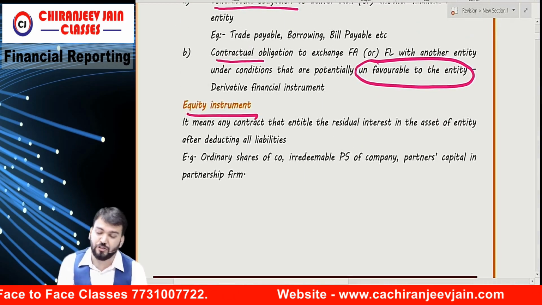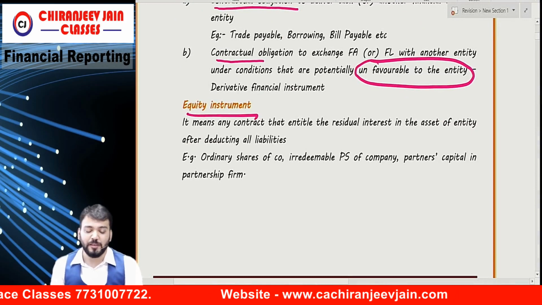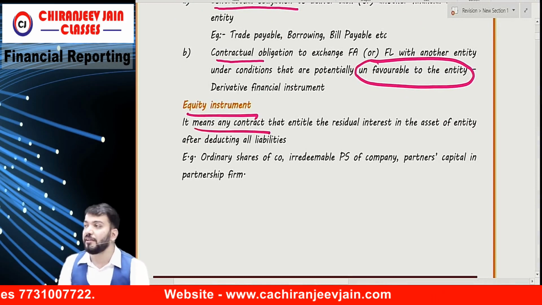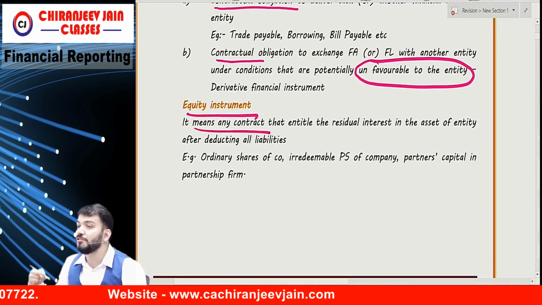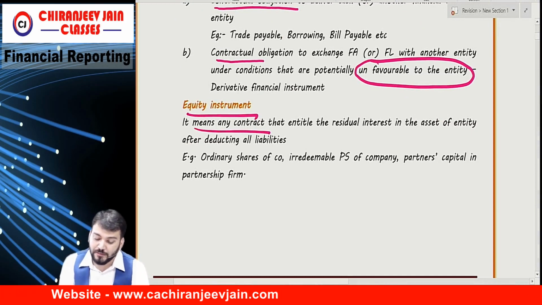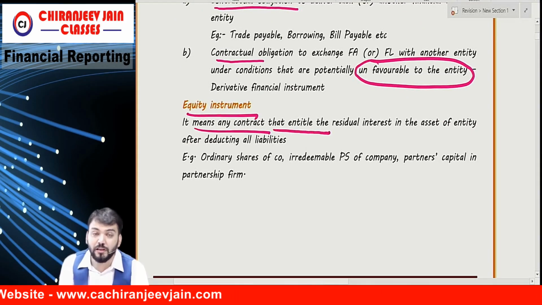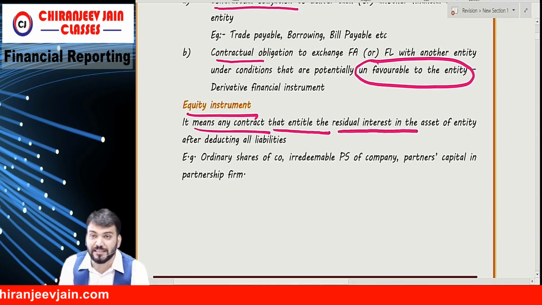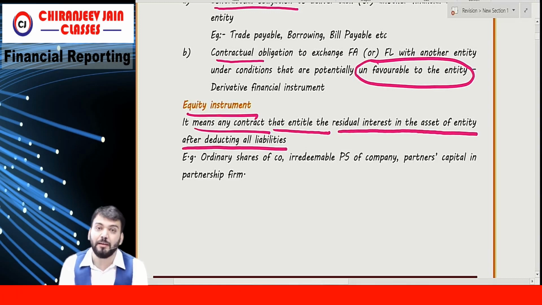What is equity instrument? Equity instrument means any contract that entitles the holder of that instrument to the residual interest in the assets of the entity after deducting all liabilities.